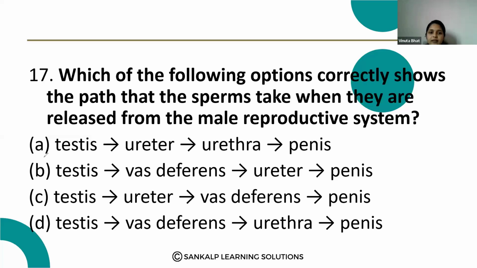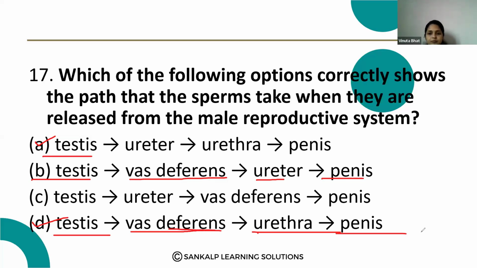So they are released by the testes. First step is correct. Then they move in the vas deferens. Yes. So testes, vas deferens, directly they will not move to the ureter. They will not move in the ureter. Here testes, vas deferens is correct. Then urethra, penis. So here they pass through the vas deferens, urethra, then penis. Option D is the correct answer.